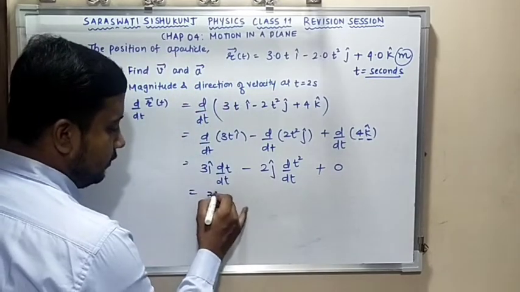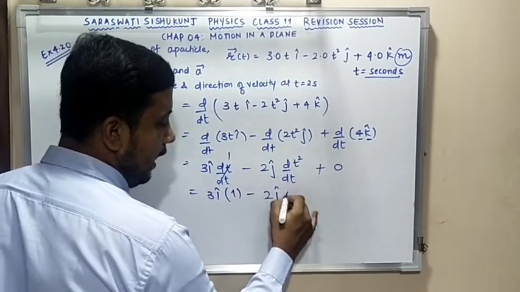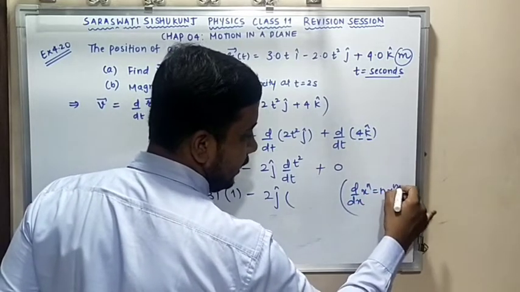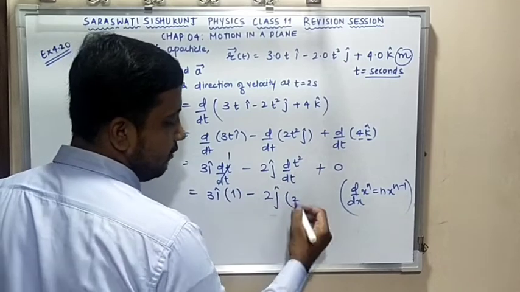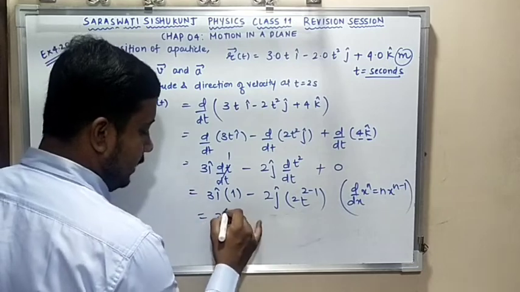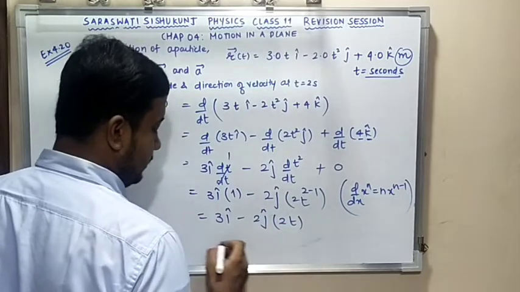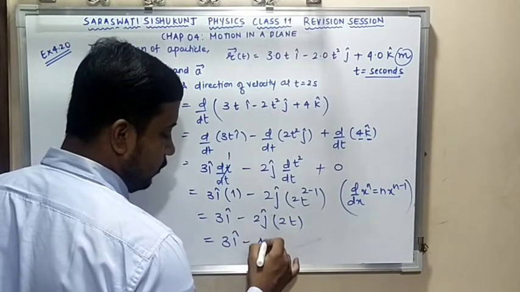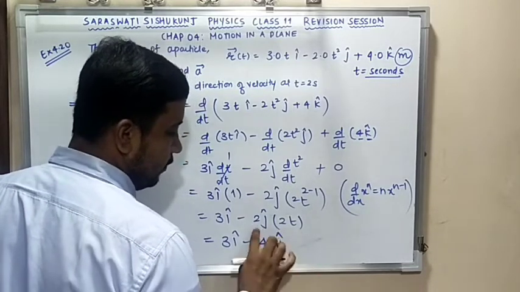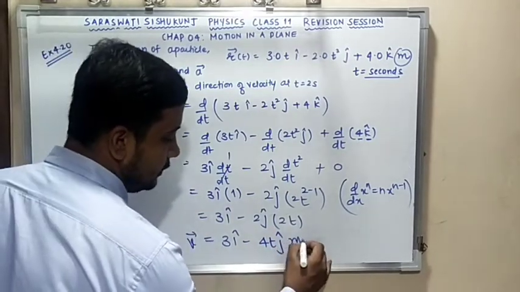So I can put over here 3i. d by dt of t is going to be 1. Minus 2j. And we do have a formula: d by dx of x raised to n is n x raised to n minus 1. So first I'll copy the power 2, t to the n minus 1. So my answer is 3i minus 2j, and this is 2t, right? So my answer is 3i minus 4tj. More precisely I can write it as 3i minus 4tj. Is this clear? This is my equation for velocity, in meter per second.